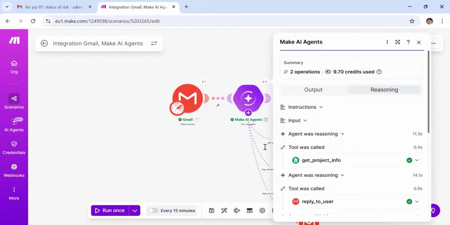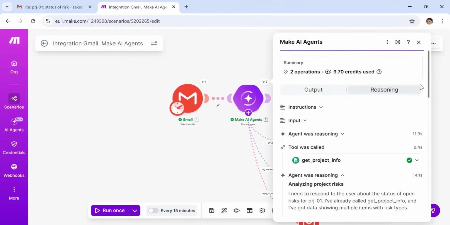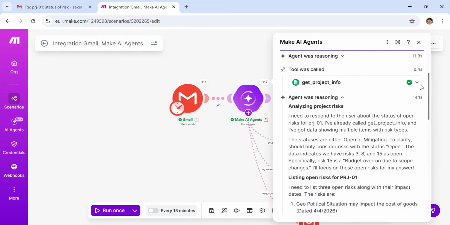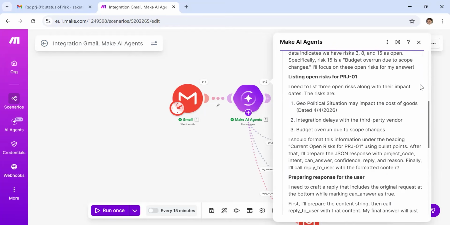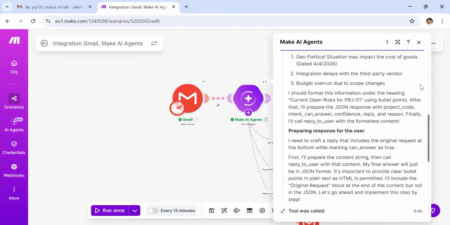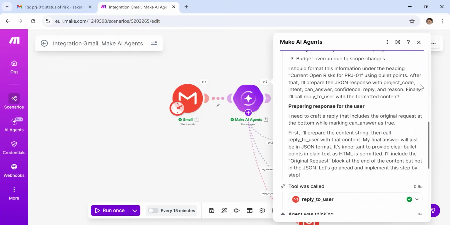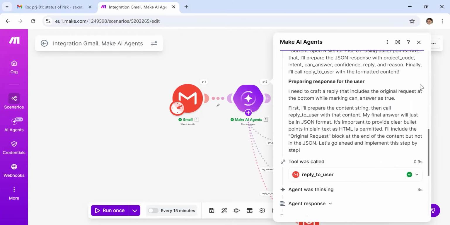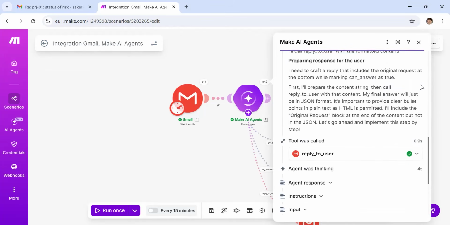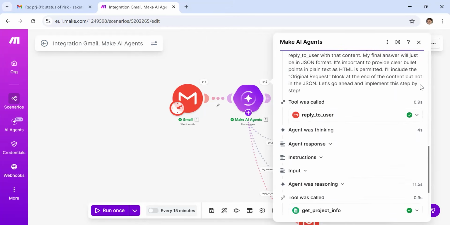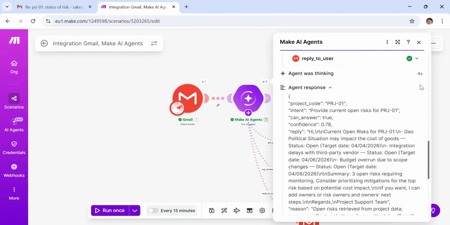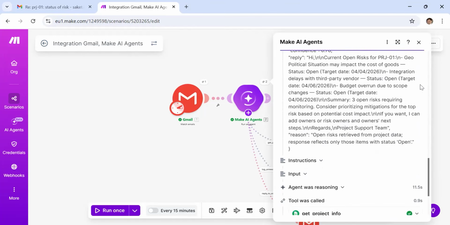Then you can also see what happened here in the AI space. You know that this was an operation, this was the input, the tool used was get project info, then the agent was reasoning for 14 seconds, the way we see in ChatGPT kind of things. So I need to respond to the user about this, listing the open risks of the project. So you can also see the reasoning part of the agent, and then it prepares this and also prepares the JSON call. We can improve the preparation if needed. So this was the action of the agent. Based on that, the agent was thinking, the agent prepared this particular response, and that response went into the email.